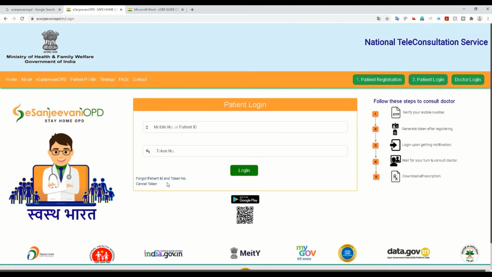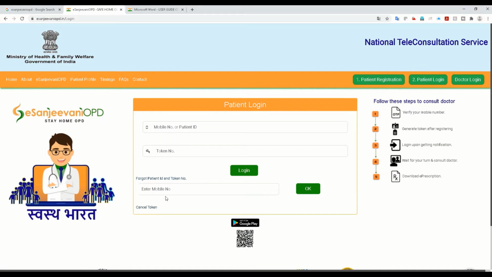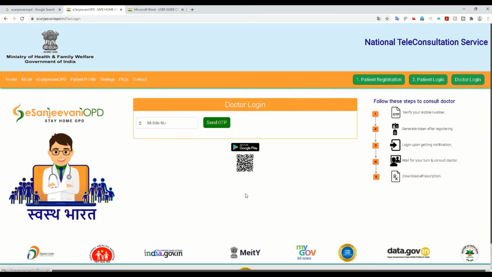In case you forgot the patient ID and token number, no problem. You click here and it will ask for the mobile number and you'll get the token number there. And cancel token number: in case you are not able to attend the OPD, you can go and cancel it. And doctor login. Once the doctor comes in, the doctor will put in their mobile number and log in.